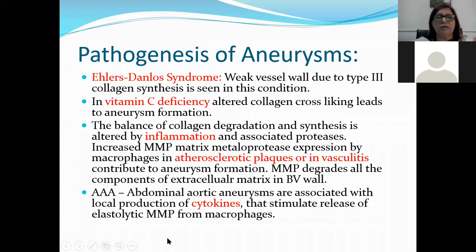AAA stands for abdominal aortic aneurysms. They are associated with local production of cytokines that stimulate release of matrix metalloproteinases from the macrophages. So in the case of abdominal aortic aneurysms, which are abbreviated as AAA, they are associated with local production of cytokines. So cytokines are produced locally and they stimulate the release of matrix metalloproteinases from the macrophages, which can lead to aneurysm formation.